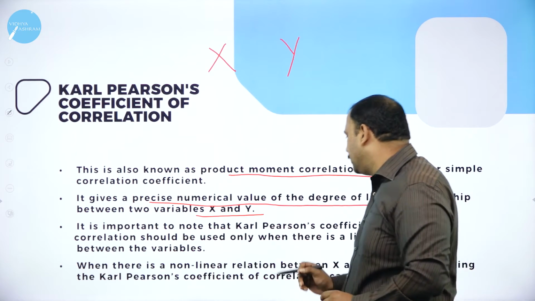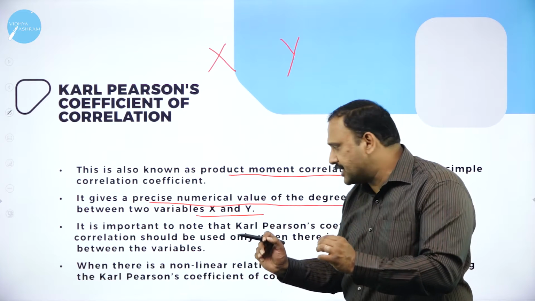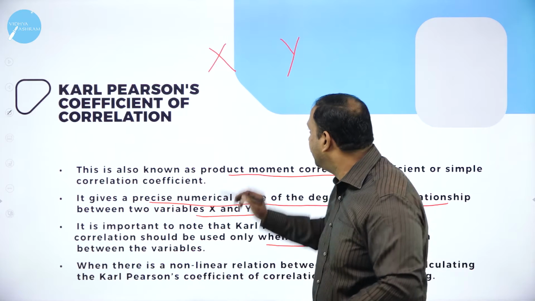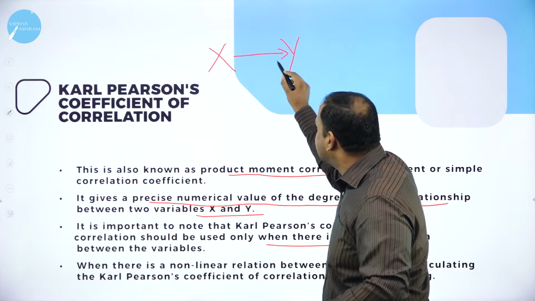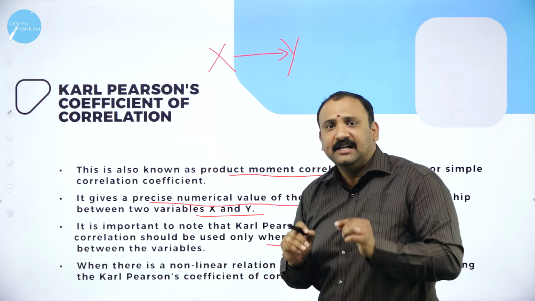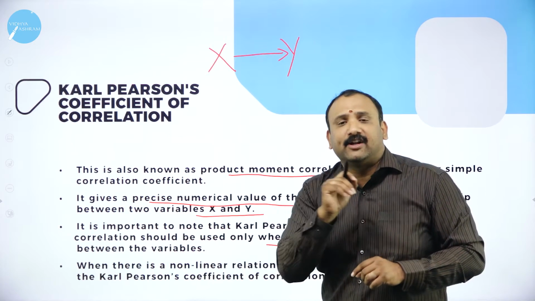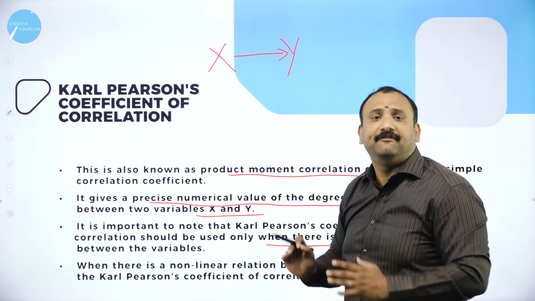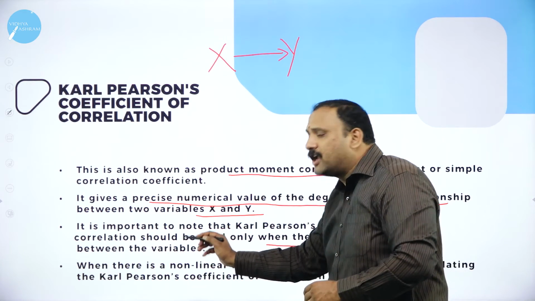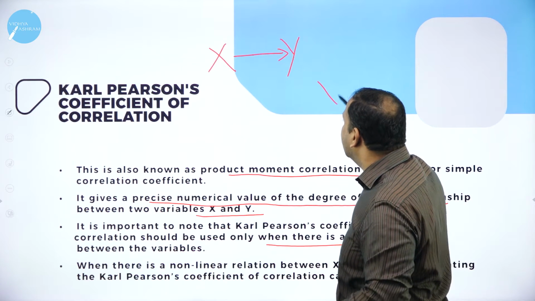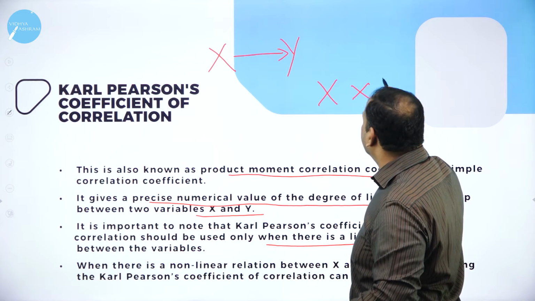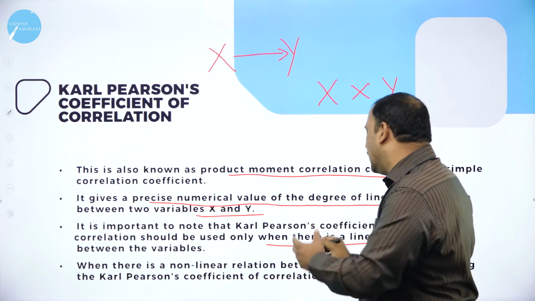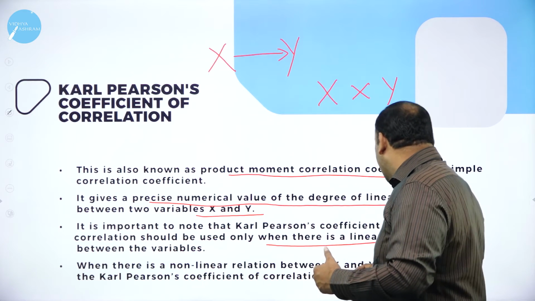So it is important to note that Karl Pearson's correlation should be used only when there is a linear relationship between the variables. So the link between x and y is in such a manner that they are on a linear mode, they are on the straight line, they are closely related. That's where Karl Pearson's coefficient can be efficiently used. When there is a non-linear relationship, now for example x and y are not related, they are on the opposite sides to each other, then what happens? In calculating, correlation can be misleading.